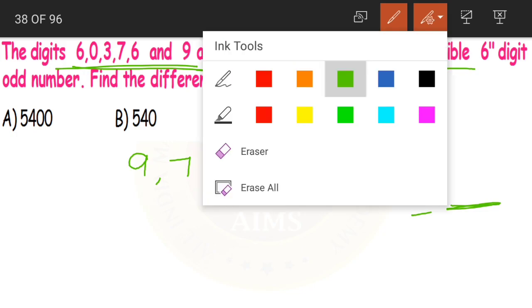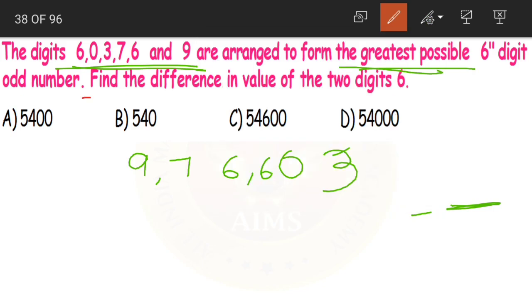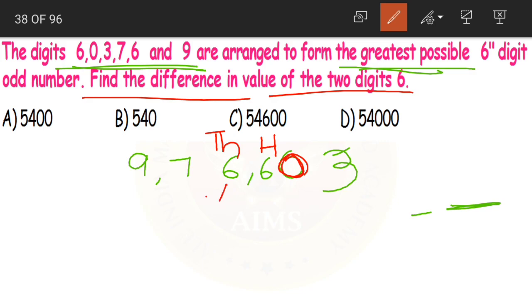Now this becomes the greatest possible 6-digit odd number with the given digits. Now what should we do? We should find out the difference in the value of the two 6s. Here one 6 is in the hundreds place and the other is in the thousands place. Its value becomes 6000 and this value becomes 600.